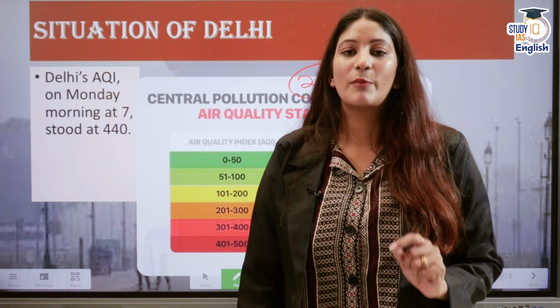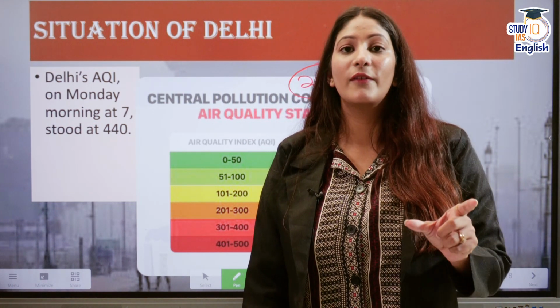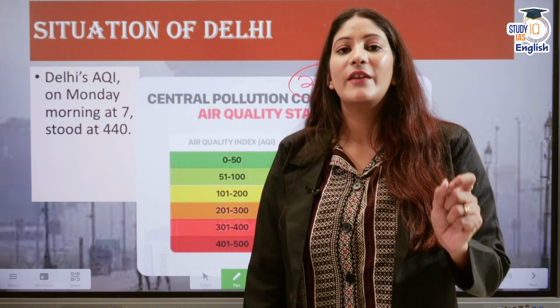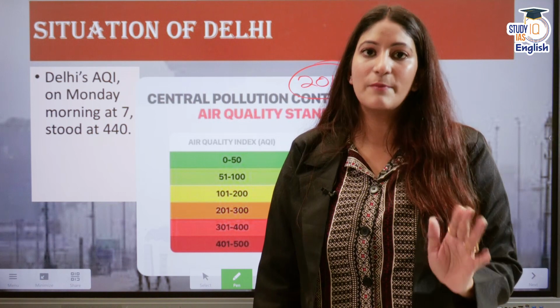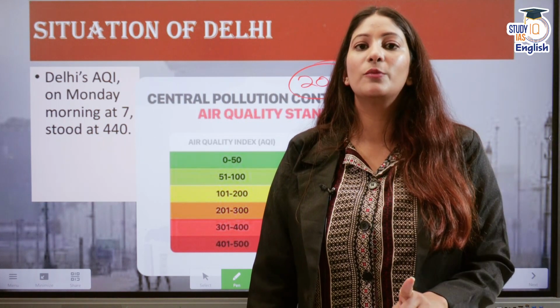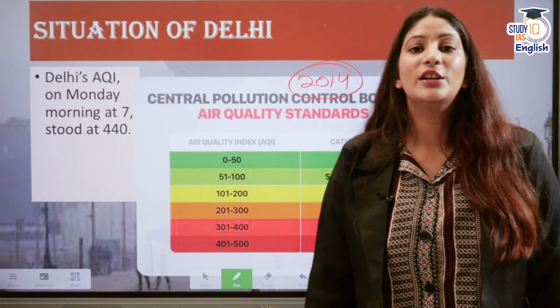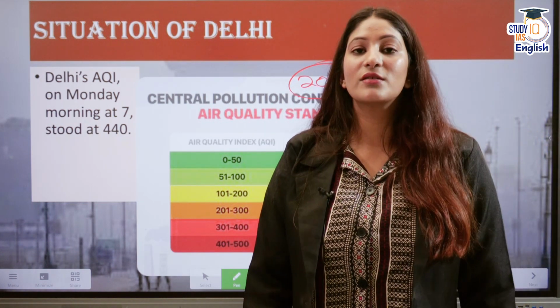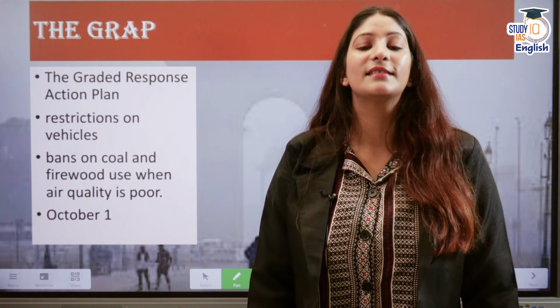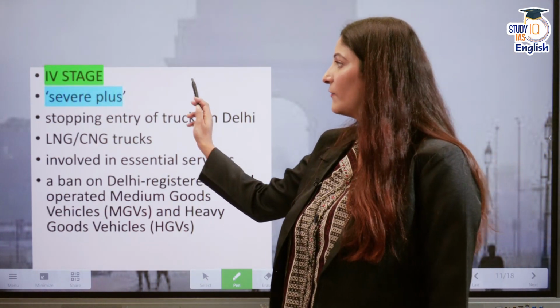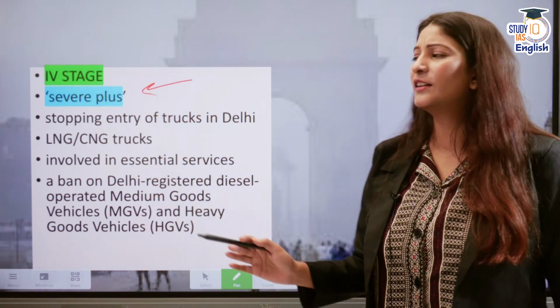The Graded Response Action Plan is a set of instructions and authorities that come into play whenever the air quality breaches the poor level. It has been in place in the Delhi NCR region from the 1st of October. Now, because of the deteriorating air quality, it has entered its Phase 4, which is for the severe plus category.